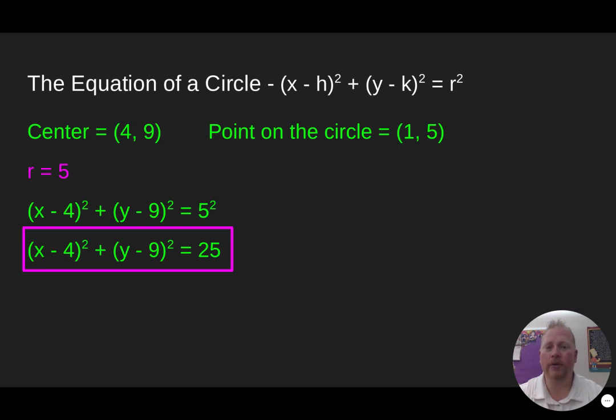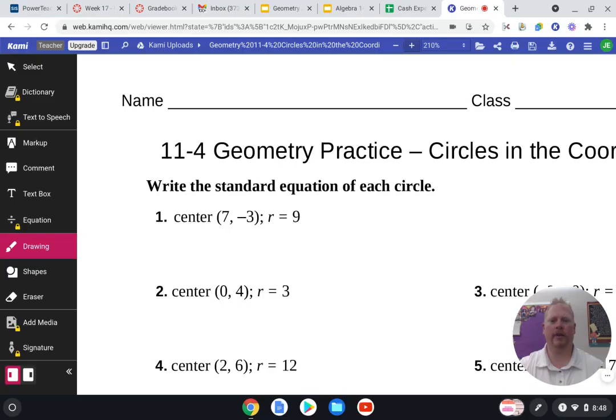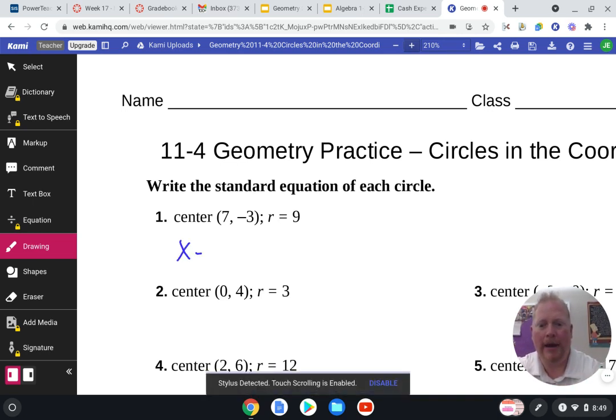So let's go ahead and work a few examples and see how this goes. All right, so let's take a look at this. It says write the standard equation of each circle. In question number 1, they give us the center and the radius, easiest possible scenario. So I will write x minus 7.